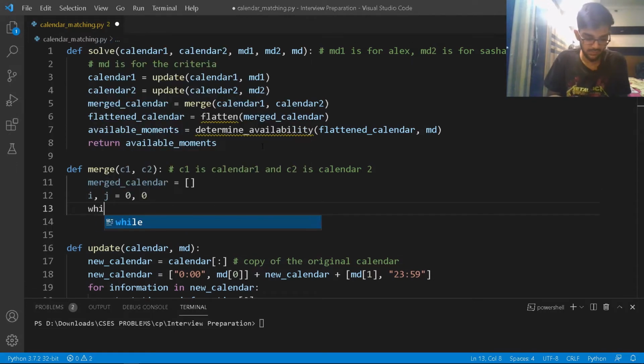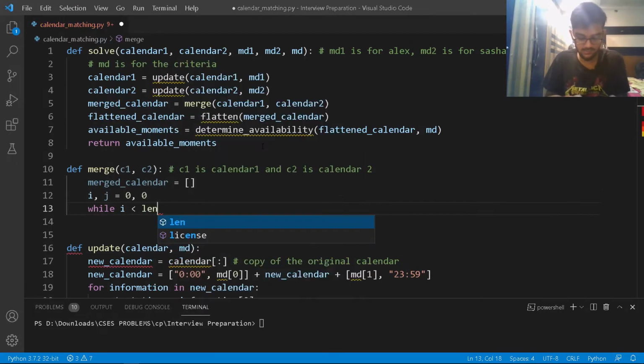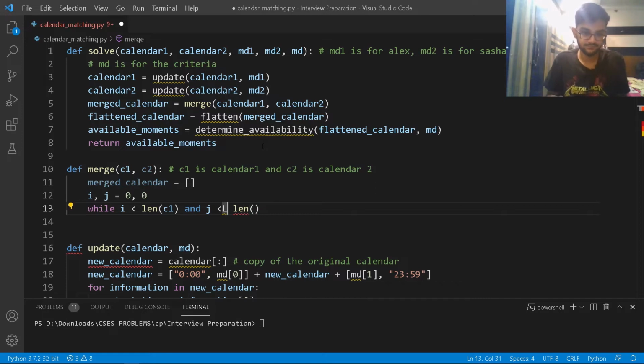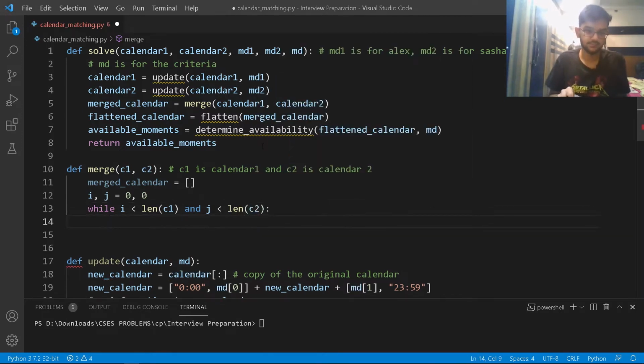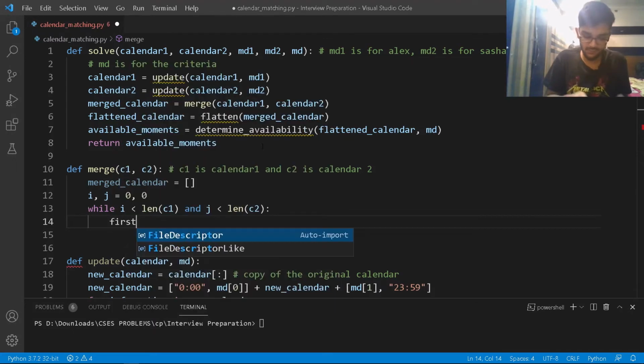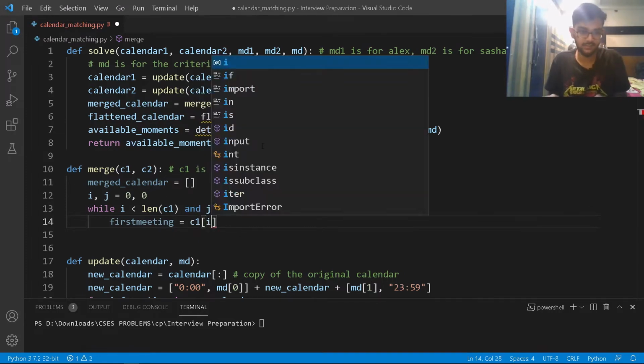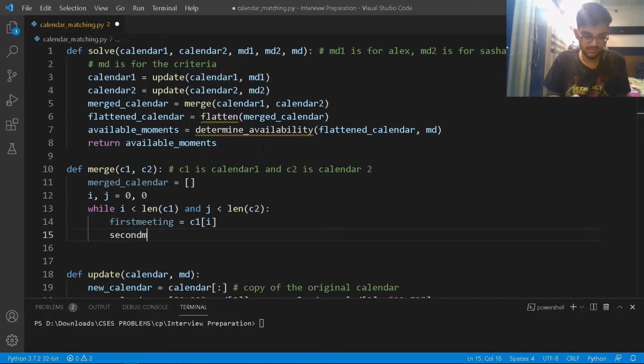I'll just write it in short, right? Because hey, that's okay. So while i is less than the length of C1, right? So length of basically calendar 1, and j is less than the length of calendar 2. In that case, my first meeting, right? First meeting is basically C1 of i, and second meeting is basically C2 of j.